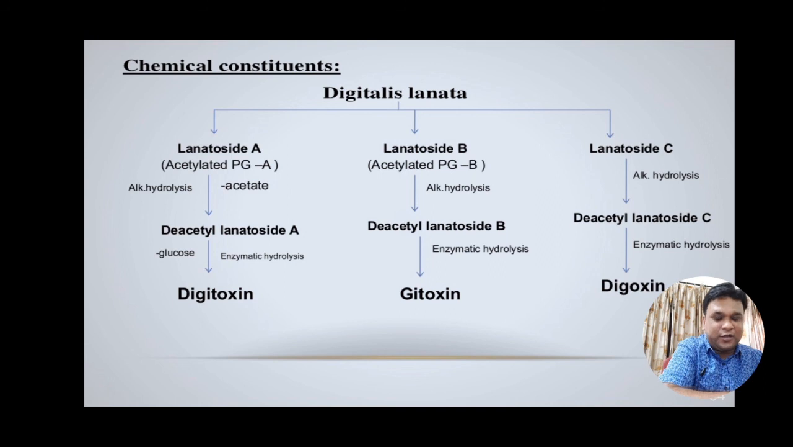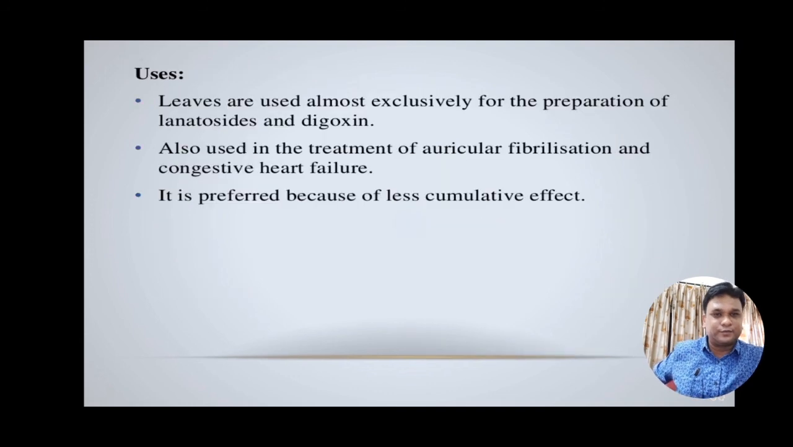With further enzymatic hydrolysis, lanatoside A further produces digitoxin, lanatoside B further produces gitoxin, whereas lanatoside C produces digoxin. The uses of these leaves, Digitalis lanata, are almost exclusively for the preparation of lanatosides and digoxin. They are also used in the treatment of auricular fibrillation and congestive heart failure, and it is preferred because of less cumulative effect.